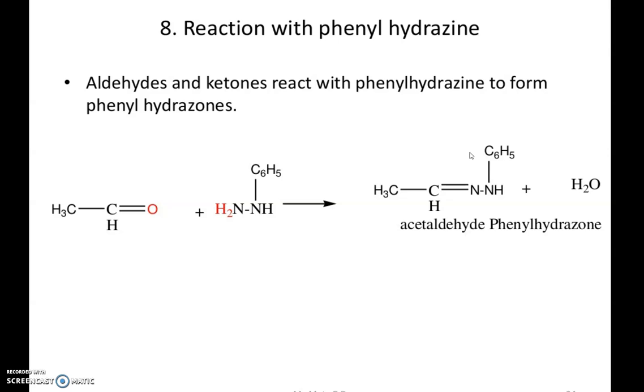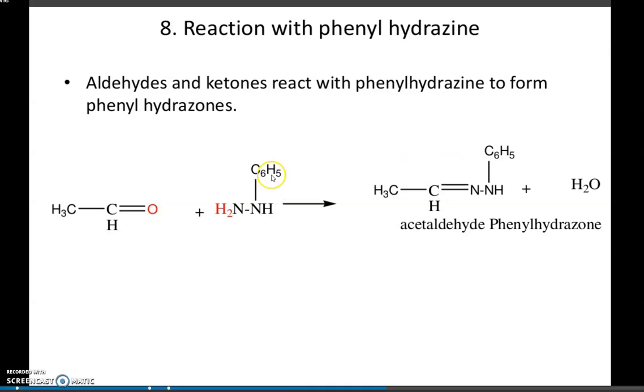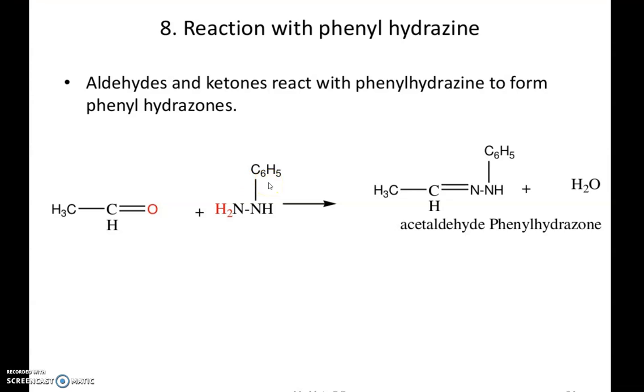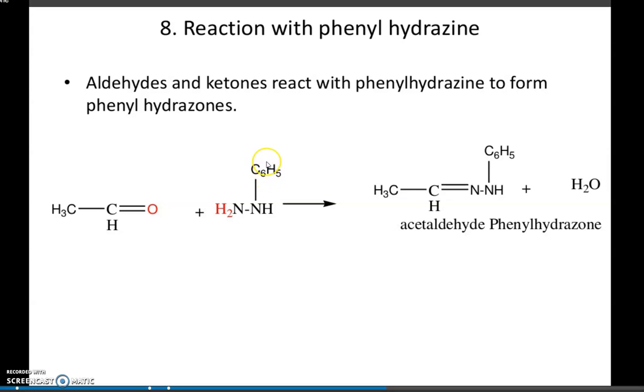Then reaction with phenylhydrazine. We know what hydrazine is. If it is attached to a phenyl group, that is phenylhydrazine. If it is attached to a methyl group, that is methylhydrazine. Similarly, it will change. So it is a phenyl group, so it is phenylhydrazine. We'll get phenylhydrazones.